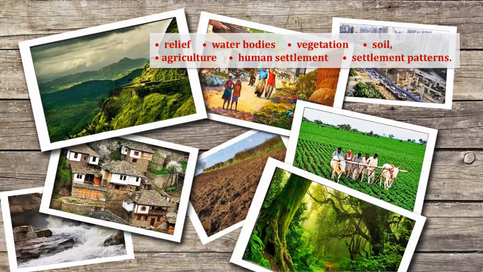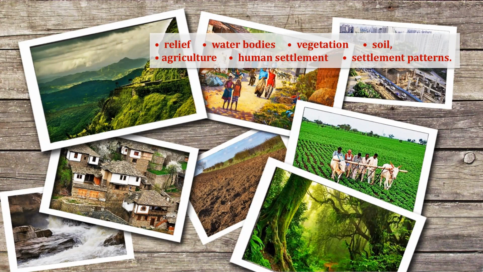Okay. Now, what do they have to observe? Relief, which is nothing but the topography. Then water bodies: lakes, streams, various types of dams, also reservoirs. There are various types of water bodies. Even the sea and oceans come under water bodies. Then vegetation: herbs, shrubs, various types of trees. Soil is also different according to the region, the topography, and the climate.